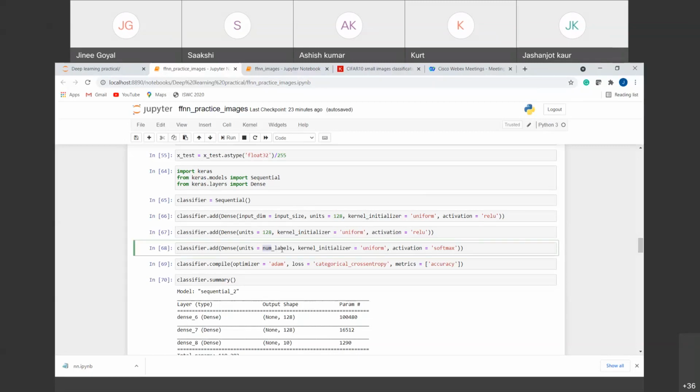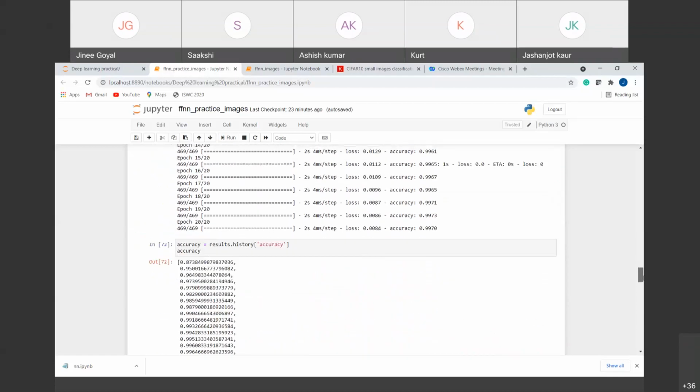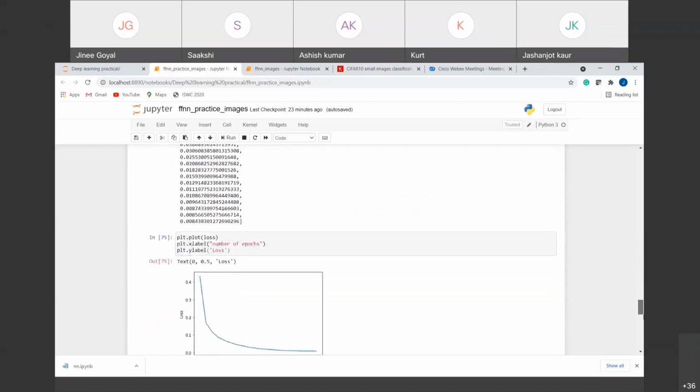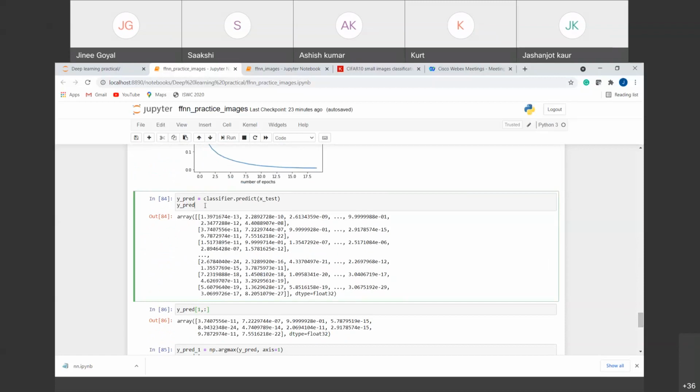Here we had the output units, that is the number of unique labels we have. That can be counted using the np.unique function. The rest were the same things that we did yesterday. The last important part was the softmax activation function.